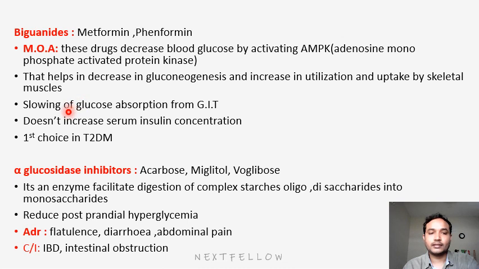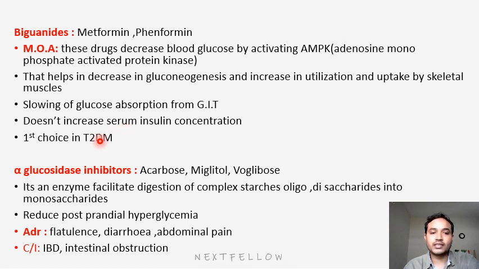Next, they slow glucose absorption from the GIT. One thing is they utilize more glucose, and second, they decrease absorption, so glucose level falls. They don't increase serum insulin concentration because they are not insulin secretagogues. They won't increase insulin secretion.